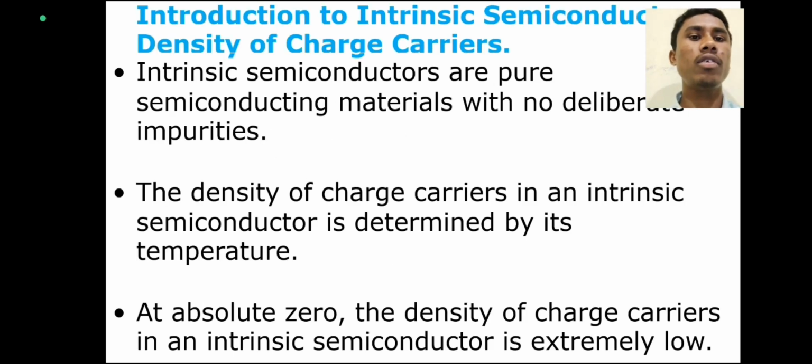First of all, introduction to intrinsic semiconductors and density of charge carriers. Semiconductors are materials which can carry electric current through them. Intrinsic semiconductors are pure semiconductor materials which contain no impurities. The density of the charge carriers in an intrinsic semiconductor is determined by its temperature. At absolute zero, the density of charge carriers in an intrinsic semiconductor is extremely low.